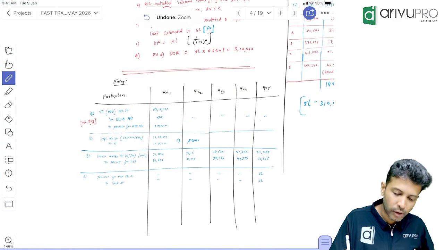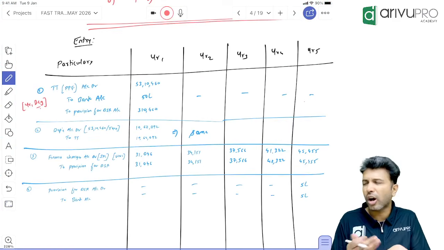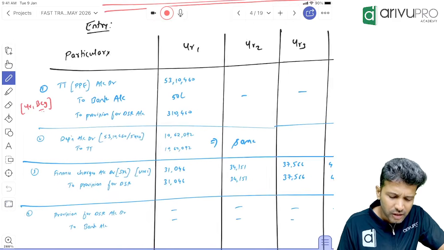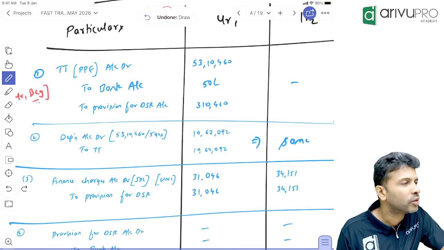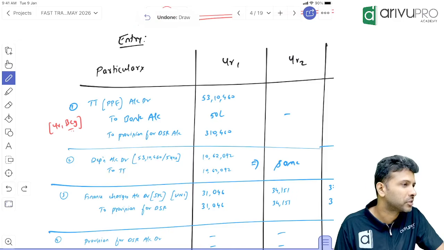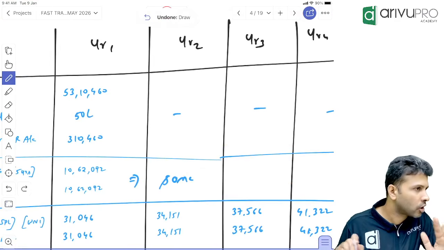You can follow this format for your examination in my view. Now this is nothing but a columnar format ka journal entry. Advantage of this format is, sir, every year depreciation different or same? Same. That means you don't have to write the journal entry multiple times. One journal entry, amount only you can go on changing if it changes. This is your columnar format.